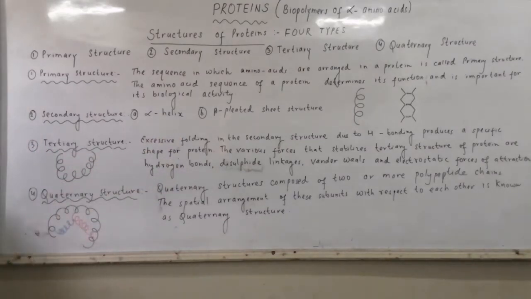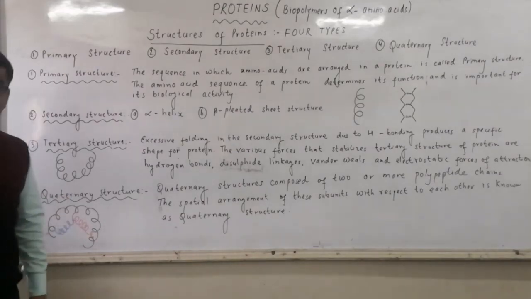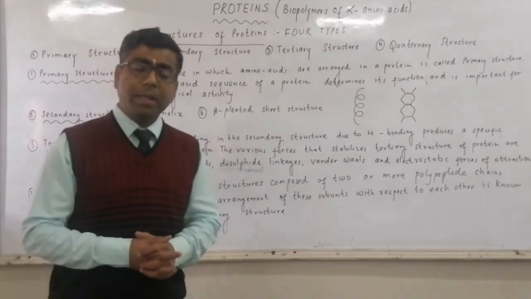Like here, we are having three subunits. There are three polypeptide chains. The first one is shown by black marker. Next one is your red one, and third one is your blue one. So there are three subunits or three polypeptide chains. Their arrangement with respect to each other is called the quaternary structure.